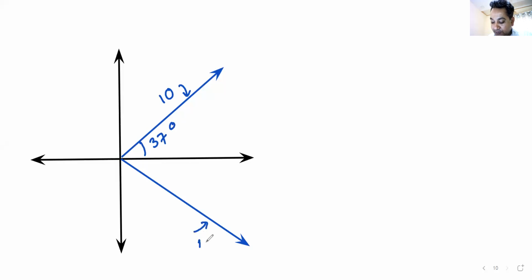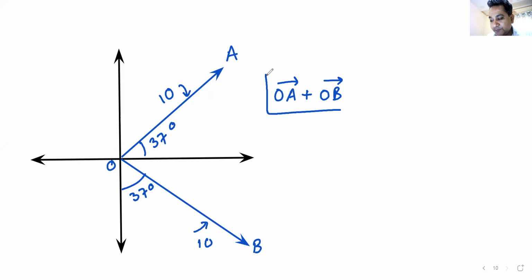This is also 10 units. And this angle is 37 degrees. This is O, this is A, this is B. You have to find out OA vector plus OB vector in this question. Would you be able to do this? Okay, so solve this question, get me its answer, and we will be finishing off this addition of vectors.